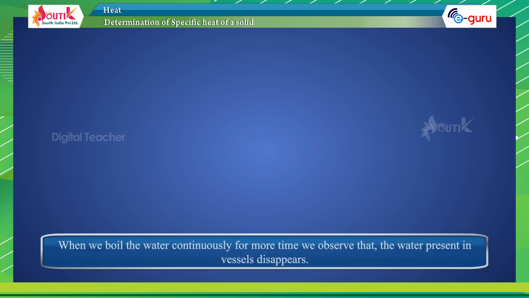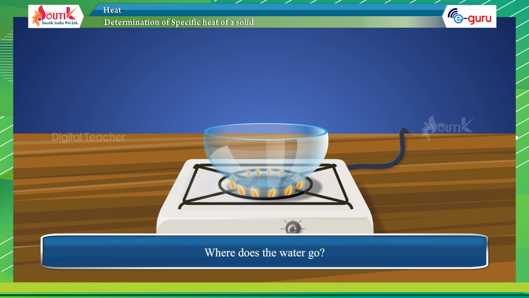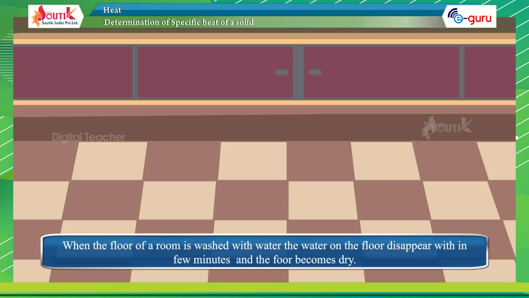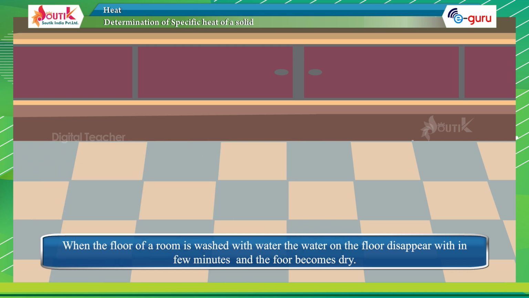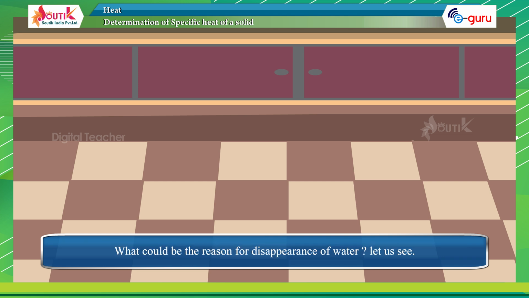Evaporation. When we boil water continuously for more time, we observe that the water present in the vessel disappears. Where does the water go? Similarly, when wet clothes dry, you will notice that the water in the clothes disappears. When the floor of a room is washed with water, the water on the floor disappears within a few minutes and the floor becomes dry. What could be the reason for the disappearance of water?